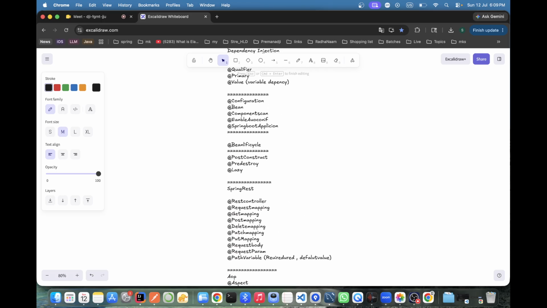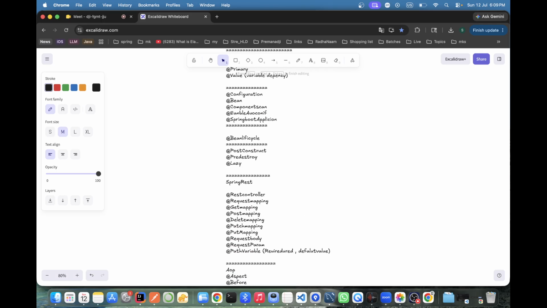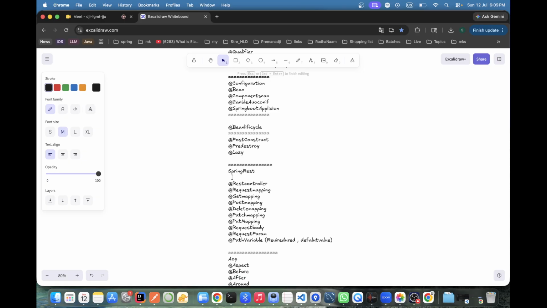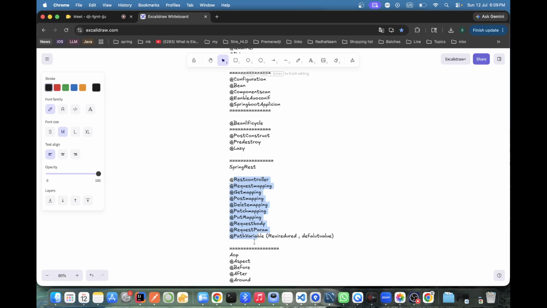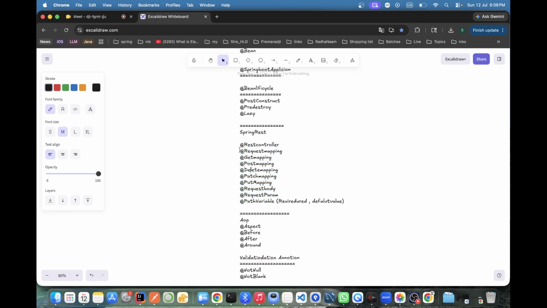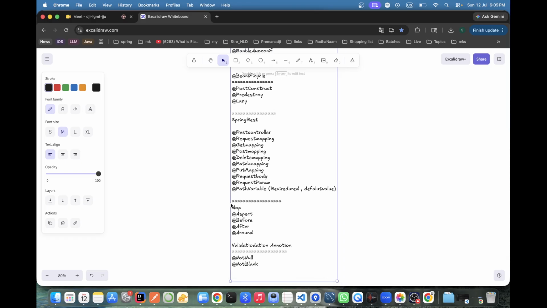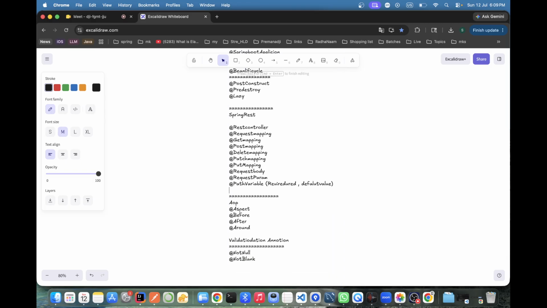Correct? And any question about these annotations which you don't know, or which you see, we will cover once we start this one. Okay, and after this one, we'll go to AOP, and after AOP, we'll go to interceptor, and then we'll start the database. So before coming to the database, we have a lot of things. Got my point? Yeah.